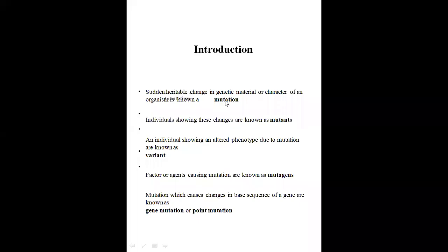Okay, mutation is a sudden, heritable change in the genetic material or character of an organism. It is sudden and heritable, meaning it is transferred to the next generation, and it is a change in the genetic material, that is DNA or RNA. It also involves a change in the character of an organism.